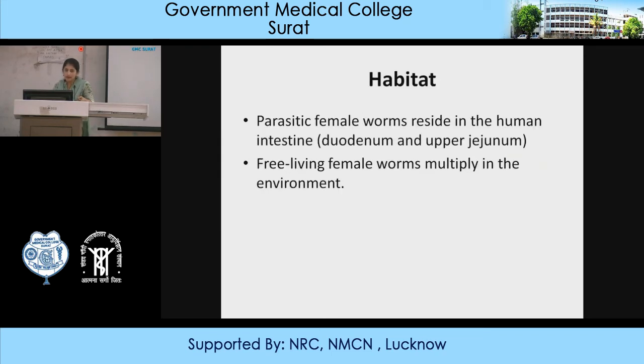Unlike Trichuris, which is seen in the large intestine, in the cecum, the parasitic female resides in the human intestine, basically in the upper GI tract, like the duodenum and jejunum. Free-living female worms multiply in the environment also. As I said earlier, there is a soil cycle also. The female parasites may lay eggs in the soil environment, and again they are converted into different forms of larva.